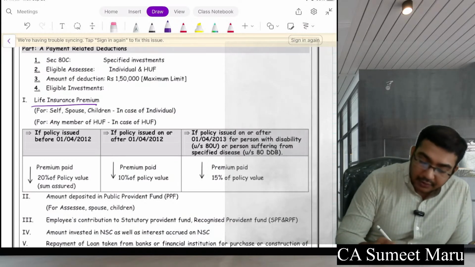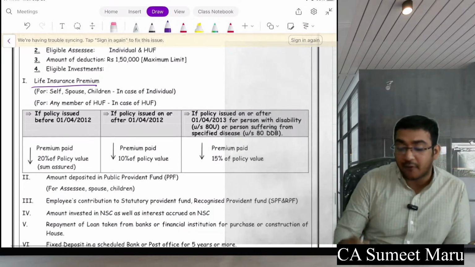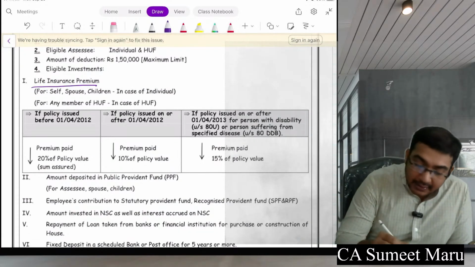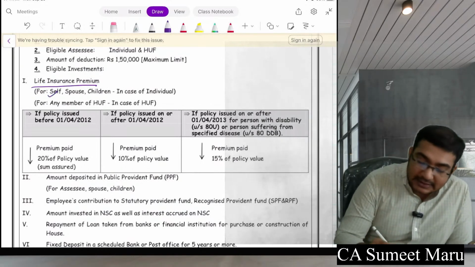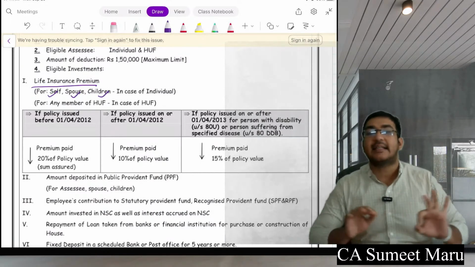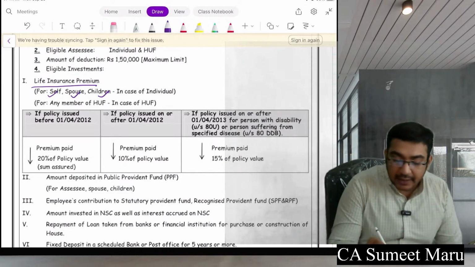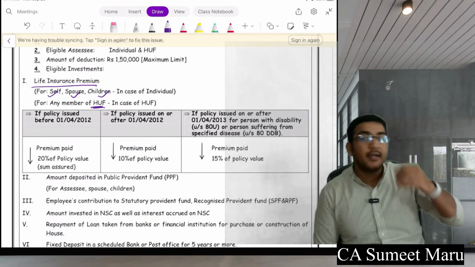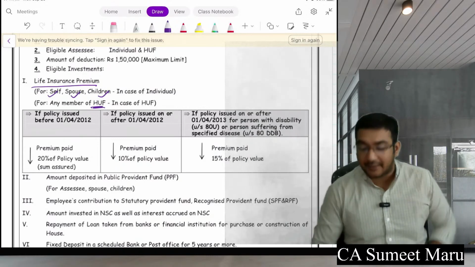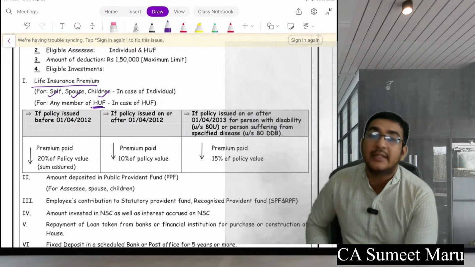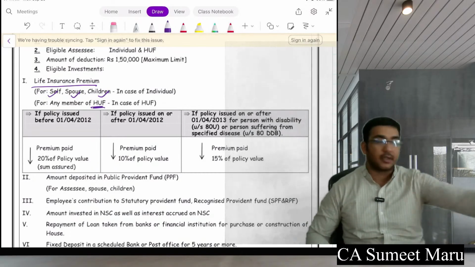Here, the life insurance premium you can claim is only for self, spouse and children. That's it. And in case of HUF, any member of HUF. So you won't get the deduction for life insurance of your parents as well. Only self, spouse and children.